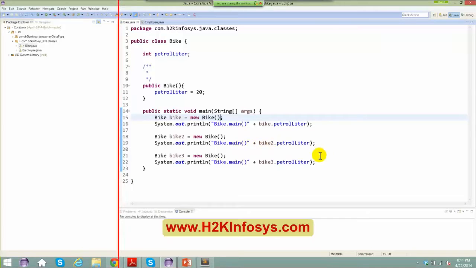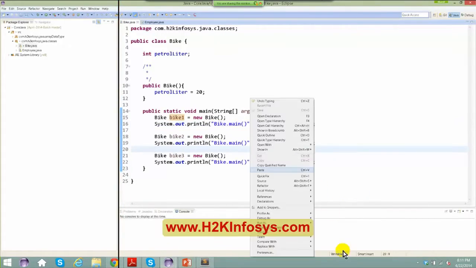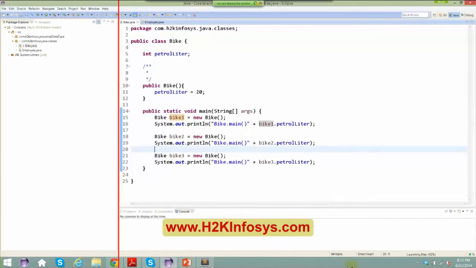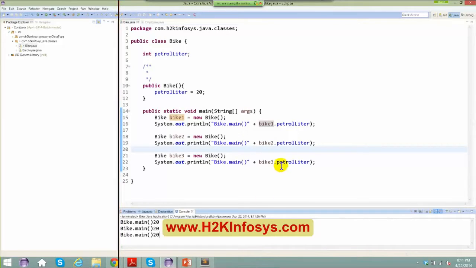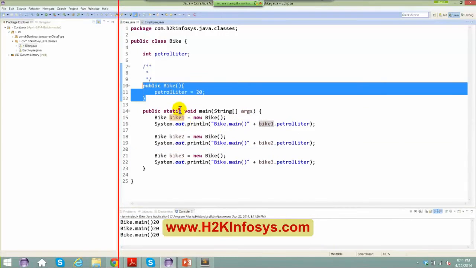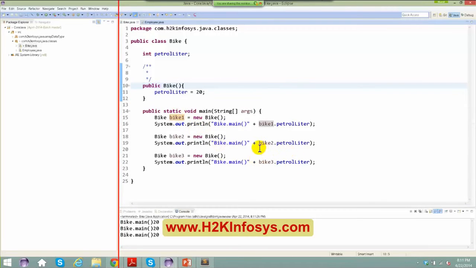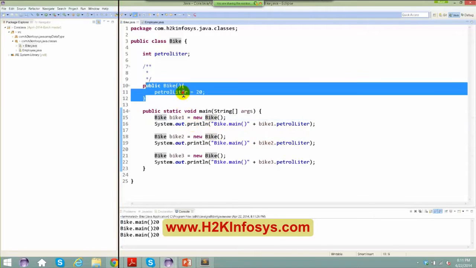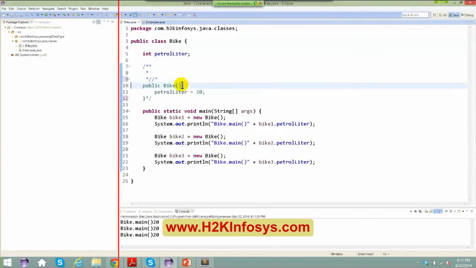Now, if I just create bike one, bike two and bike three, and print bike one dot petrol liter, bike two dot petrol liter, and bike three dot petrol liter, the moment I run this as a Java application, I know I'm going to get something like 20, because this is a constructor which we introduced yesterday. The moment you say new of something here, this is the default constructor which we are invoking, even if I don't add anything here, that doesn't matter to me.